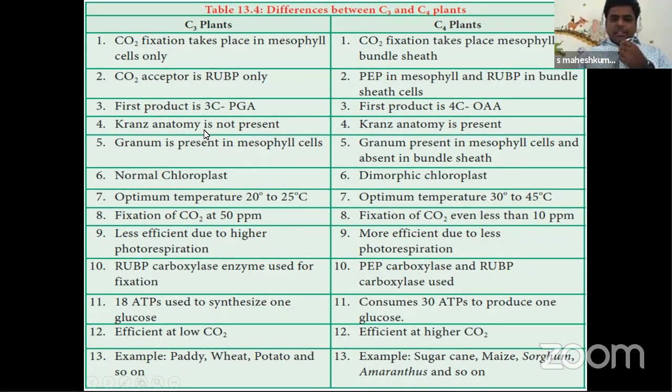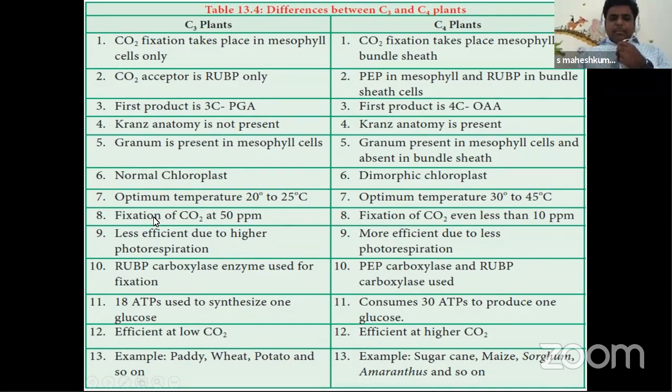Next, in C3 plants, have you seen any Kranz anatomy? No, there is no Kranz anatomy. There is no difference in chloroplast; a normal chloroplast is seen. But in C4 plants, there is Kranz anatomy, an adaptation for more productivity. And next, different grana are present in mesophyll cells and bundle sheath cells, and that is called dimorphic chloroplast. C3 plants grow at 20 to 25 degrees temperature. For C4 plants, the optimum temperature is 30 to 45 degrees centigrade.